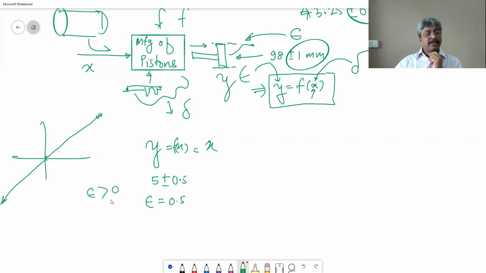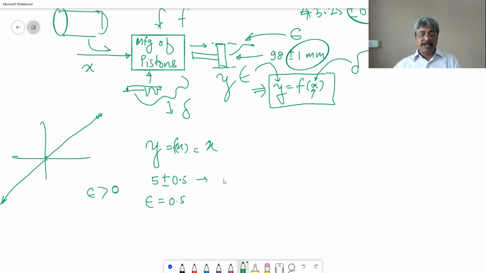Epsilon is always greater than 0. Simple. It is not greater than or equal to 0. It is always greater than 0. No equality. Therefore, if your product is 4.5, it is not acceptable. It should be greater than 4.5.